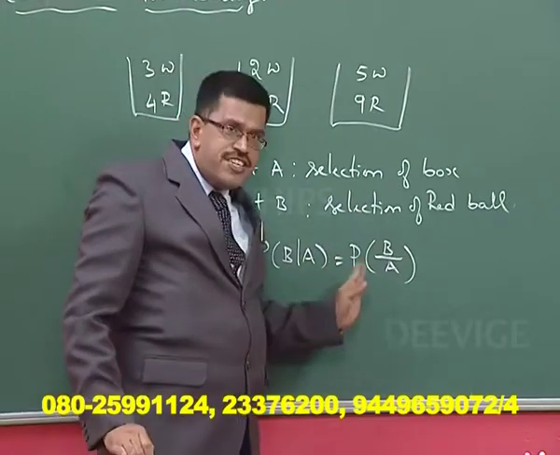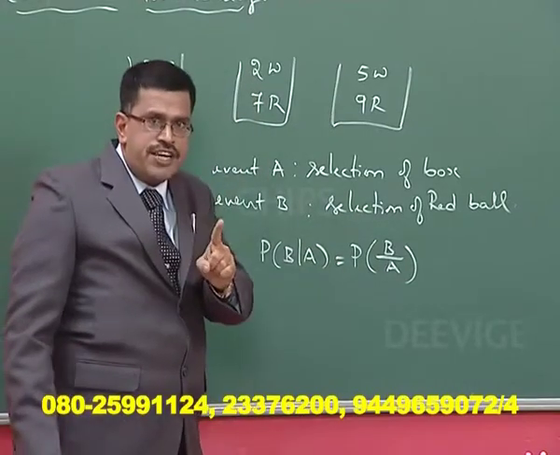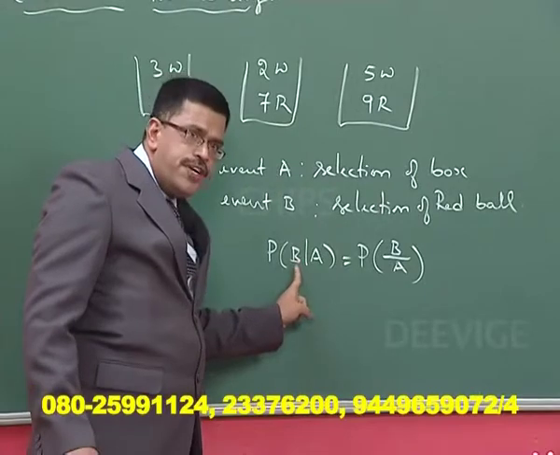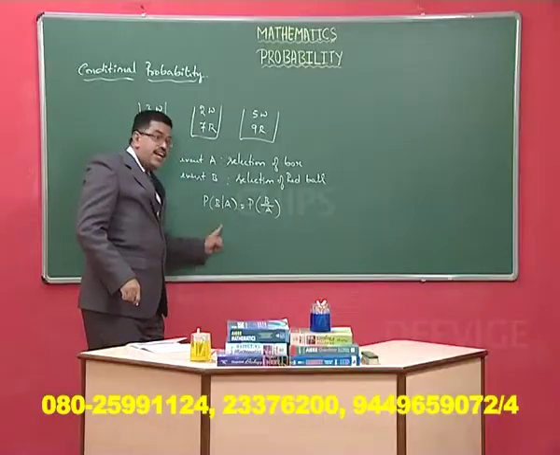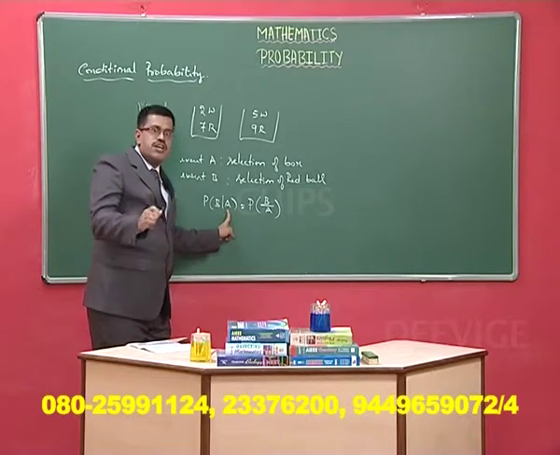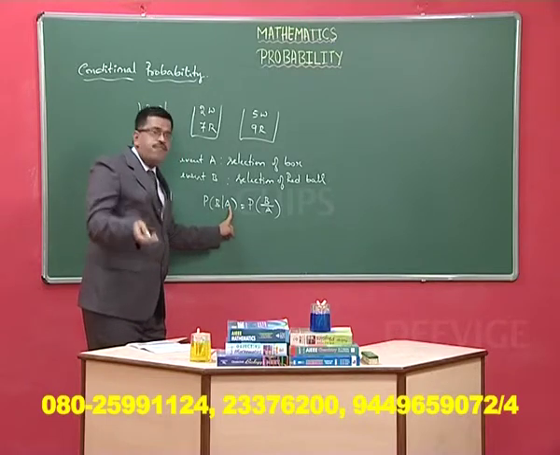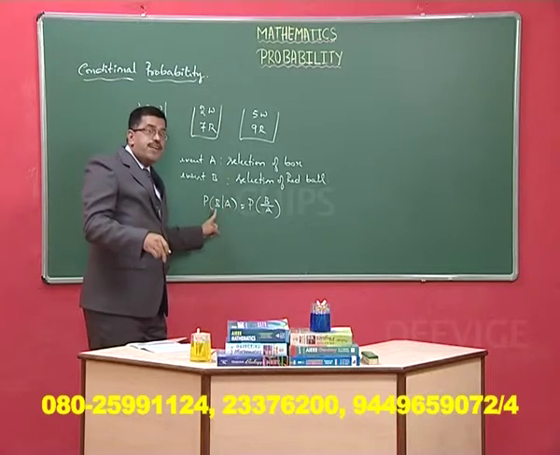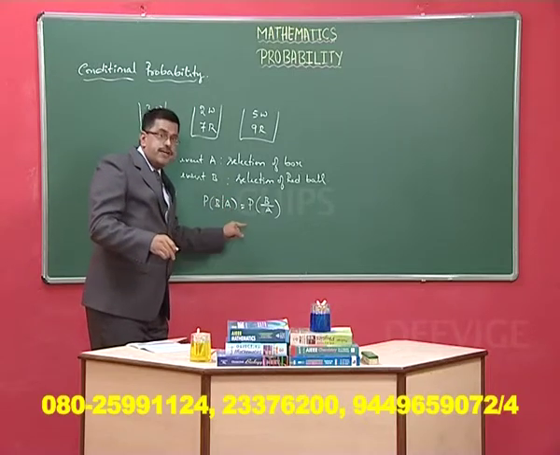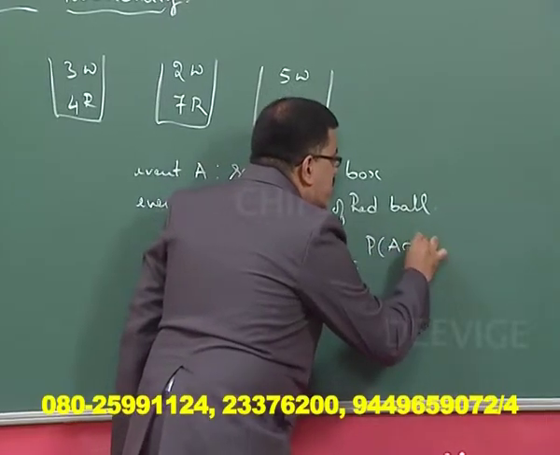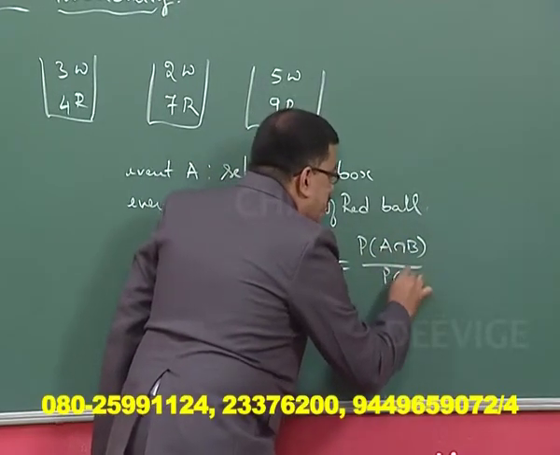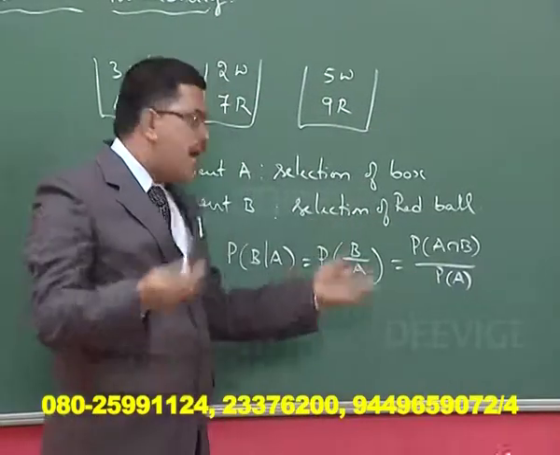The meaning of this is, you are finding the probability of event B, the second event, given that event A has already occurred. Based on the happening of event A, you are finding the probability of event B. So it is defined as P of A intersection B divided by P of A, because A has already happened.